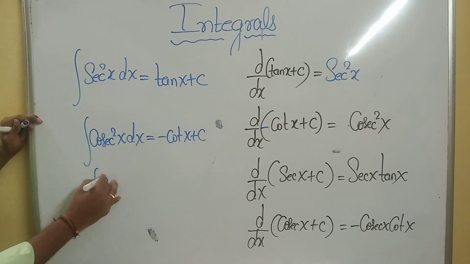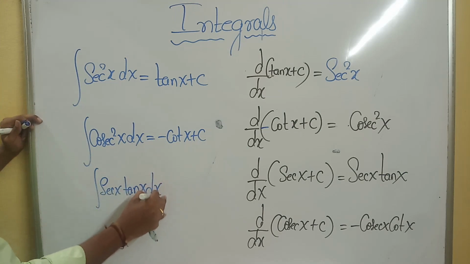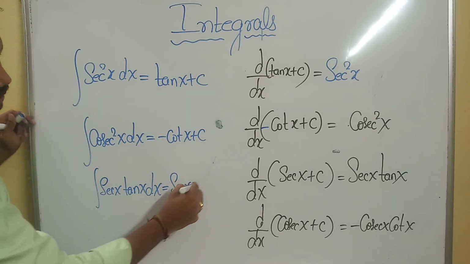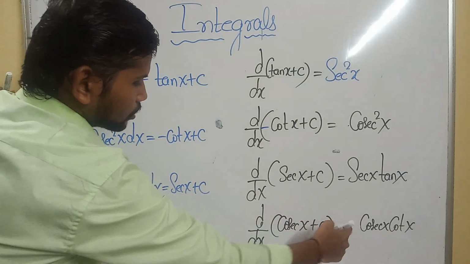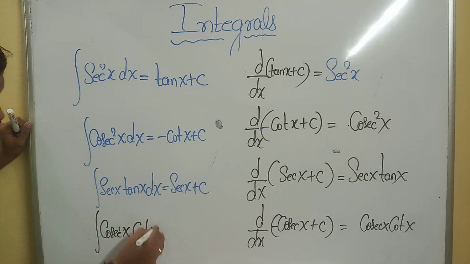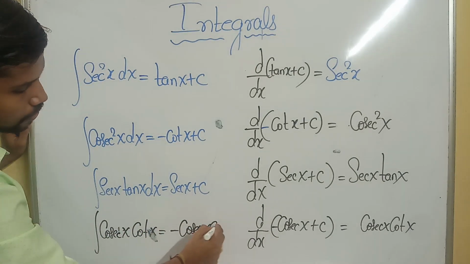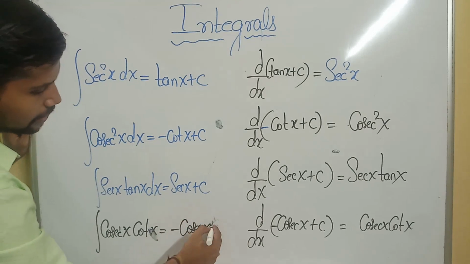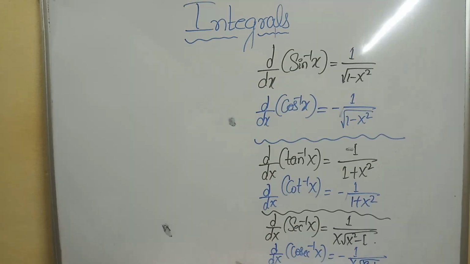The integral of secant x into tan x dx is equal to secant x plus c. Now I'd like to move this minus to the left hand side. The integral of cosecant x into cot x dx is equal to minus cosecant x plus c. Got the point clearly? Okay.